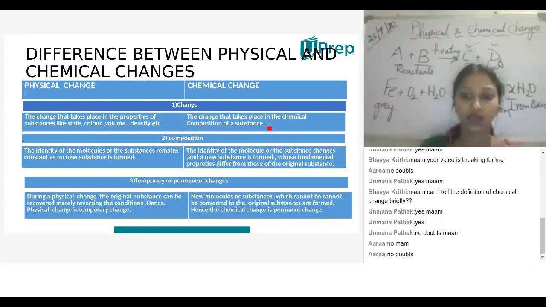Understood, children? Now, composition. So, identity, the molecules. I said only the arrangement of the molecules changes. There is no change in the composition of it.